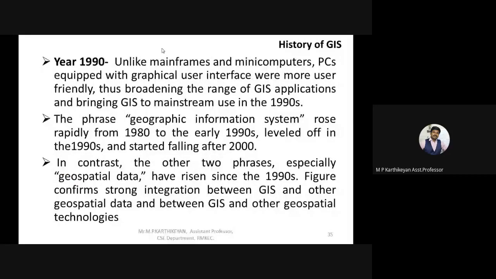Okay, so with this we are ending the second session, the history of GIS. We have so far seen the fundamental introduction of GIS, the various techniques available, and the various stages GIS has come across from the 1930s to 2020. So this is the second part, history of GIS.